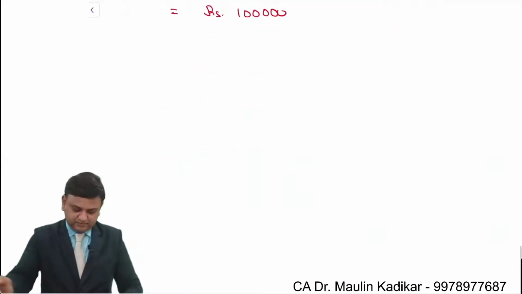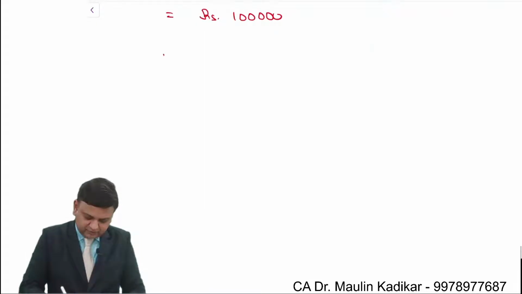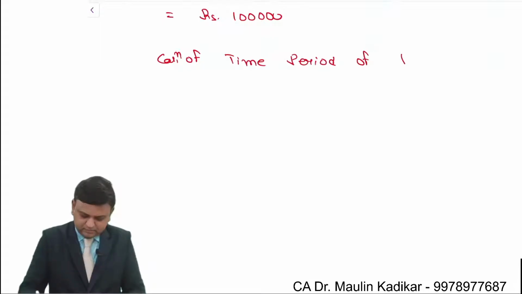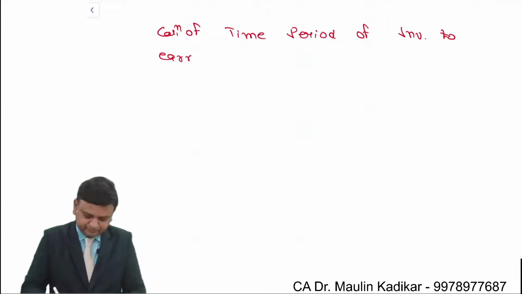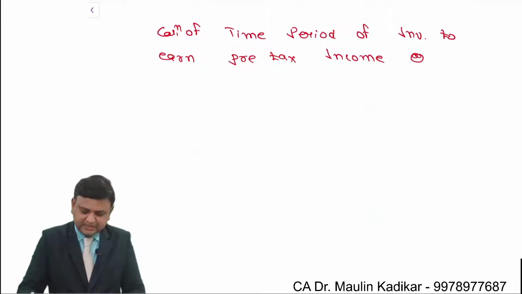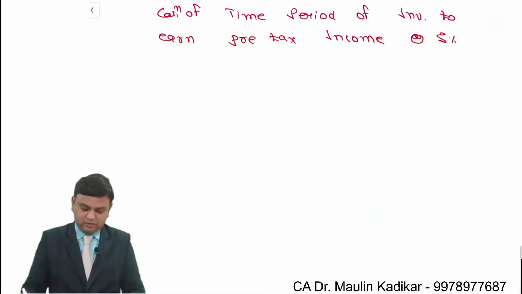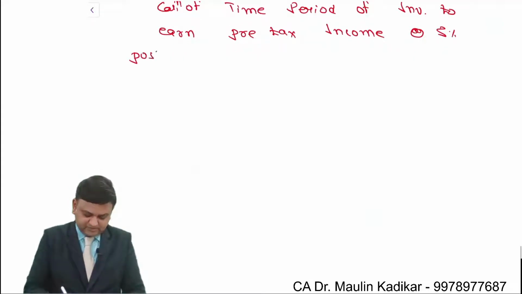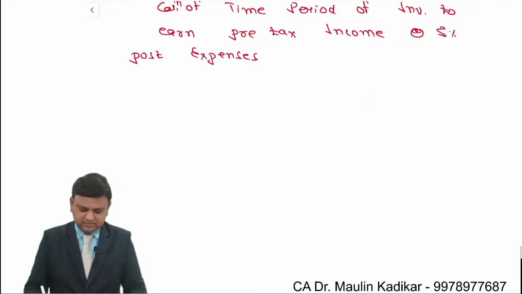With a paragraph, write down: calculation of time period of investment to earn pre-tax income at the rate of 5% post expense, means after deducting expense.